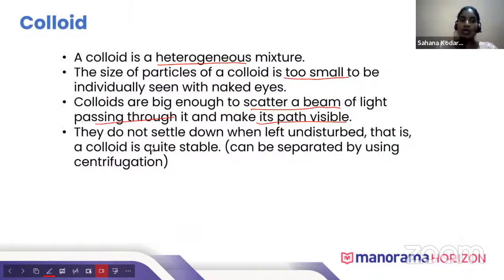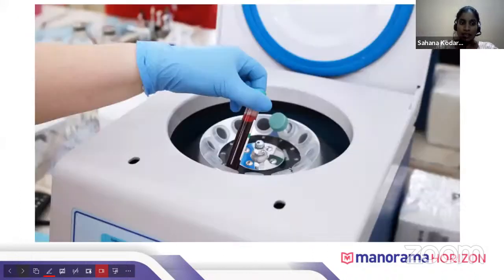Okay. As we discussed, colloidal particles are very small, so the particles of colloid cannot be separated by filtration. Now, how can we separate the particles of colloid? The particles of colloids can be separated by centrifugation. In centrifugation, the suspended particles of colloids are separated from the liquid by churning at a high speed. When it is churned at high speed, the particles of colloids get separated.